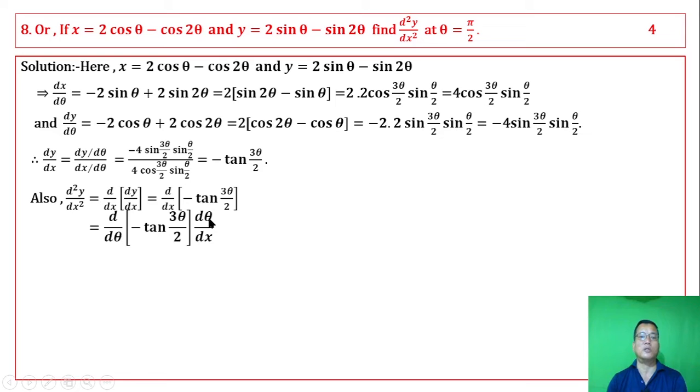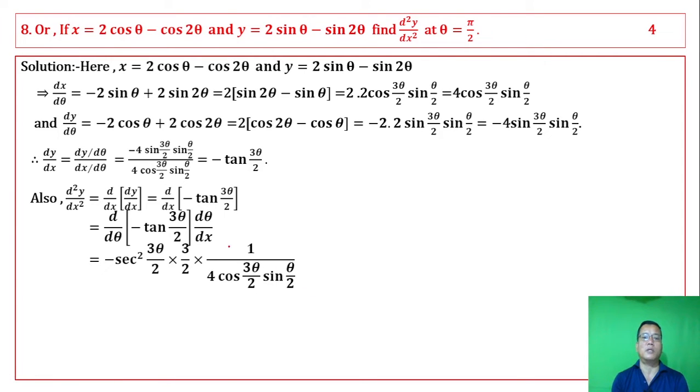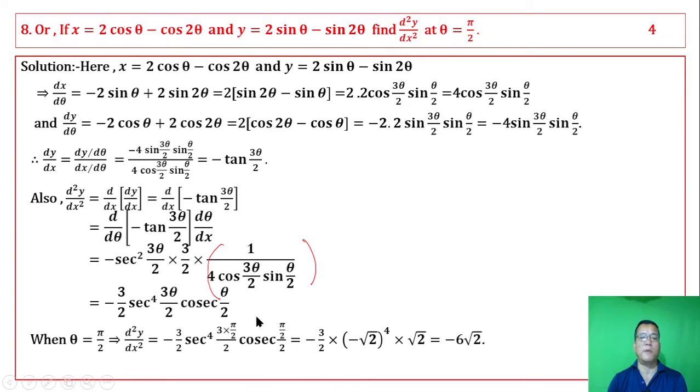d theta by dx, and we apply the same rule as before. We differentiate with respect to theta and multiply by d theta by dx, substituting the value of d theta by dx. Then we simplify to the simplest form. When theta is pi by 2, that is 90 degrees, the value of the second order derivative, after simplifying, comes to minus 6 root 2.